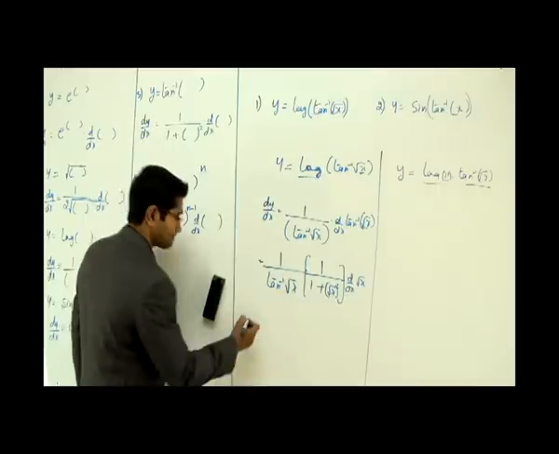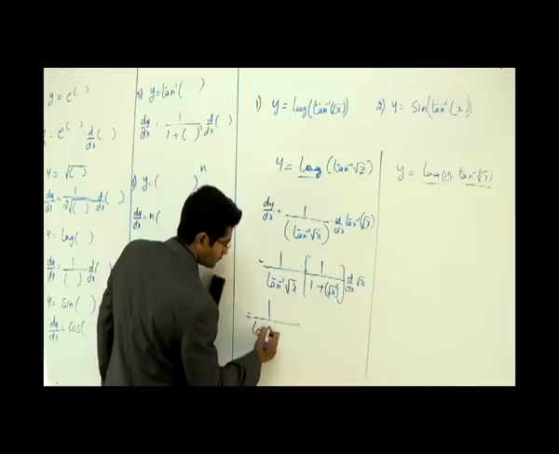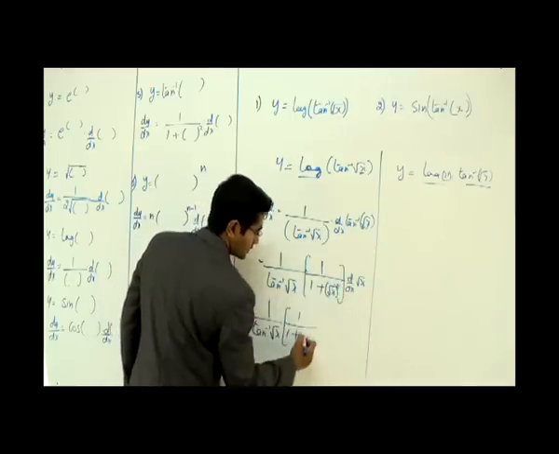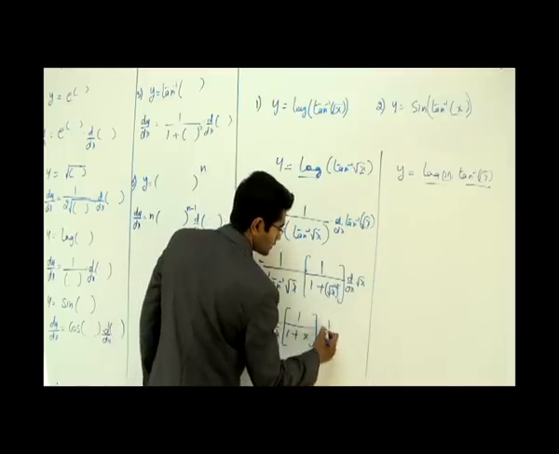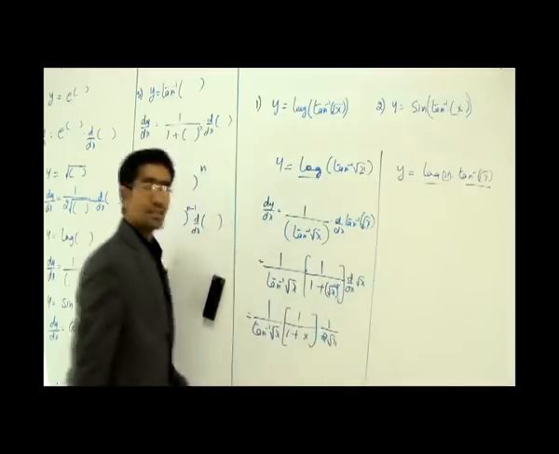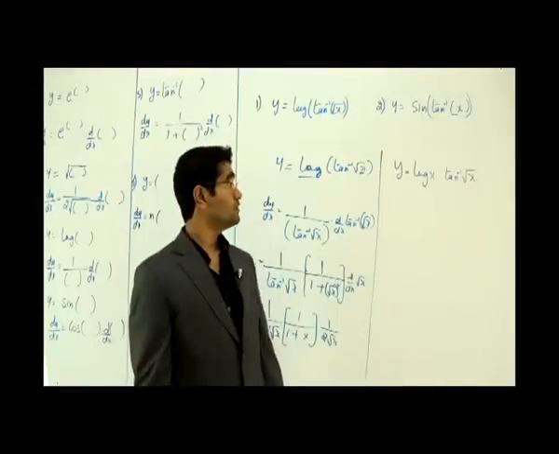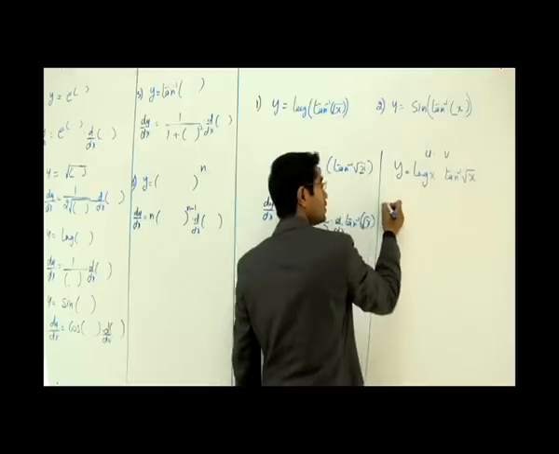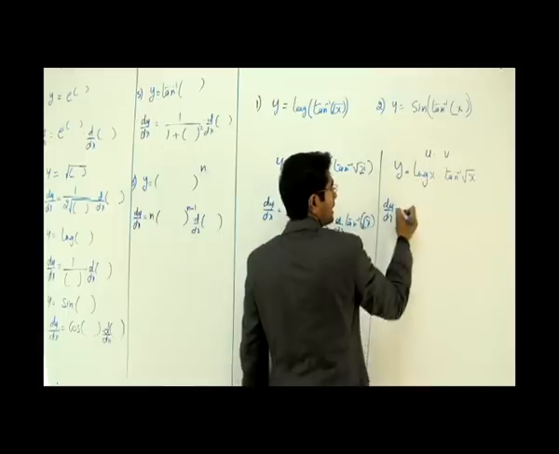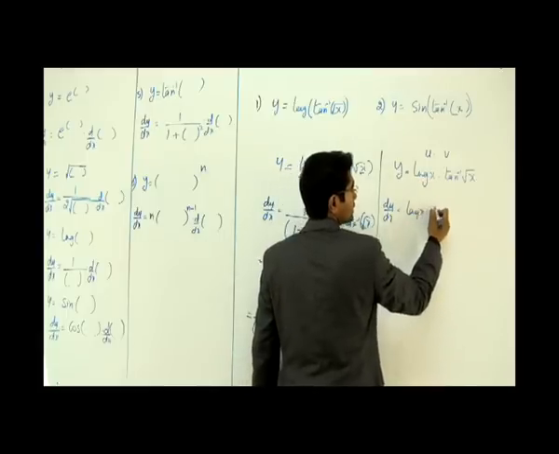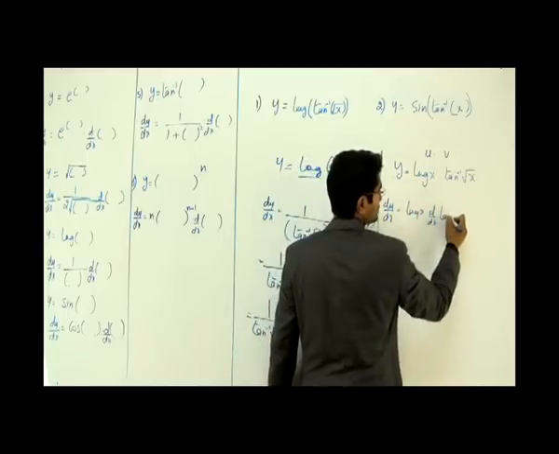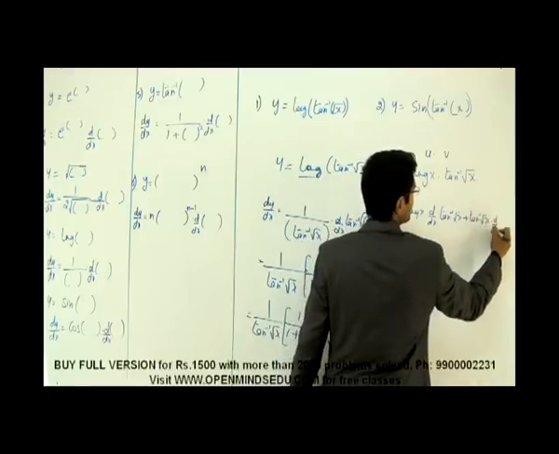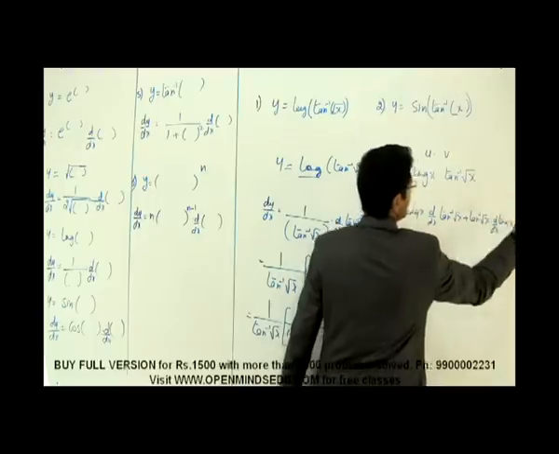That's how it goes. Now the next step, I have 1 by tan inverse of root x. I can say this is 1 by 1 plus, I can cancel these 2 things, that is x, into differentiation of root x is 1 by 2 root x. We know this. Very simple. That's my answer. Now let's say how to differentiate the second function here. Here we identify this as the product rule, that is u into v. We know how to differentiate product rule, right? Simple. I keep the first function, that is log of x, and differentiate the second function, that is tan inverse of root x, plus I keep the second function now and differentiate the first function, that is d by dx of log of x. Nothing much.